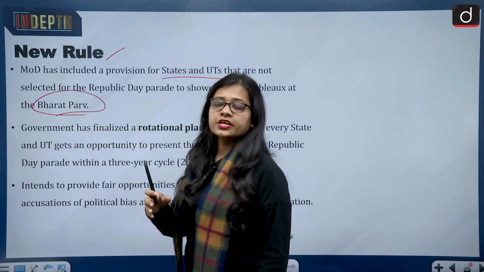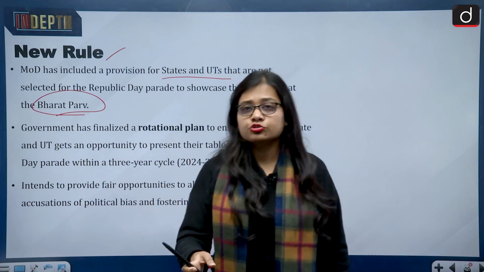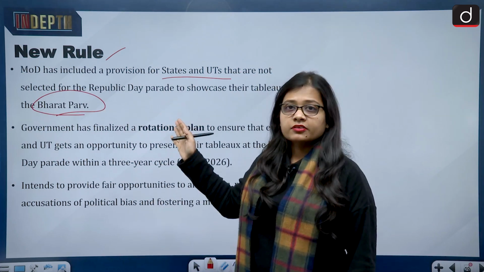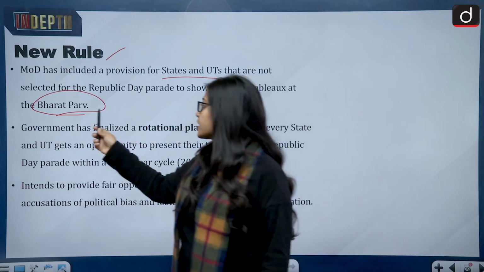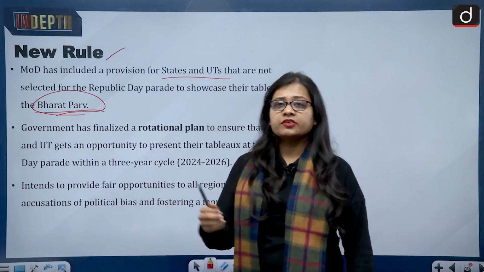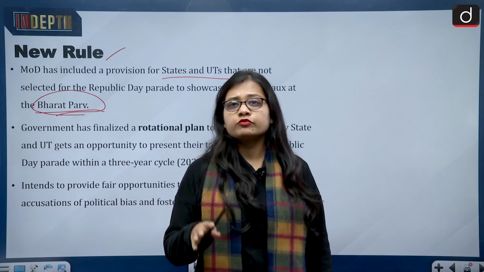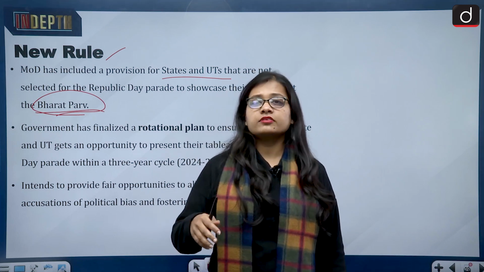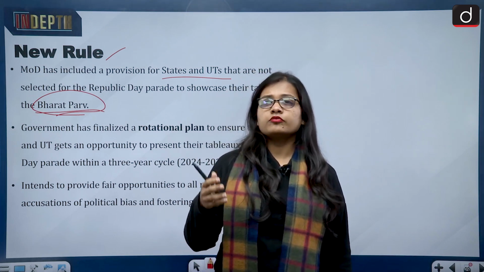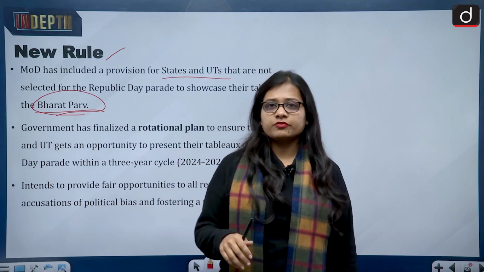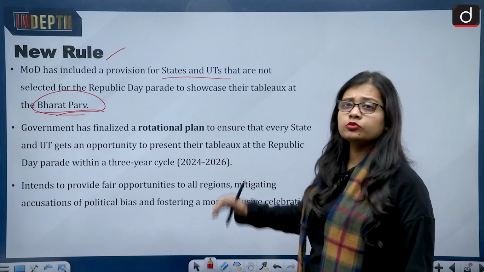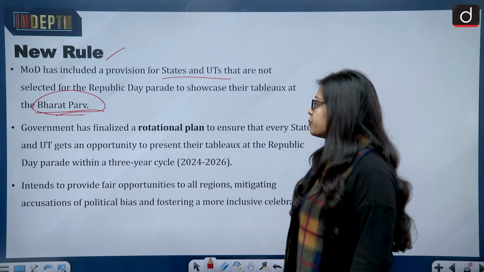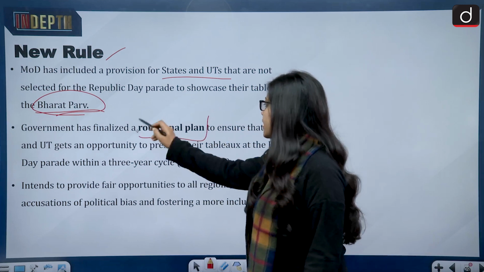So whichever states are not getting the chance to showcase their tableau on 26th of January, they can showcase their tableau on the Bharat Parv. Bharat Parv is a 6-day event which goes on after 26th of January. It goes on from 26th to 31st of January. So these states who are not taking part can showcase their tableau at this event. And the government has finalized a rotational plan also.